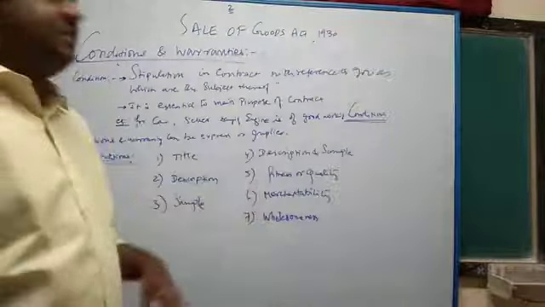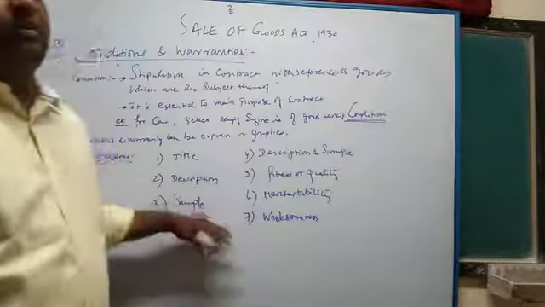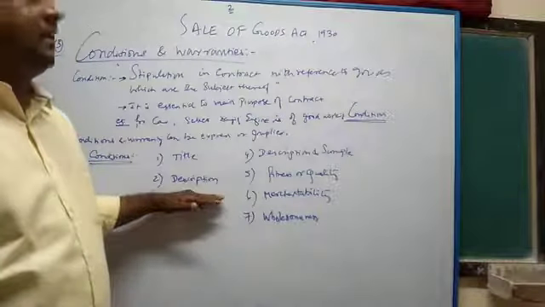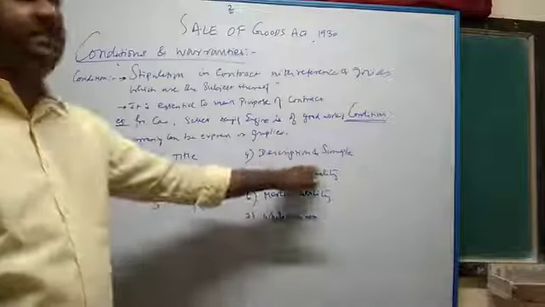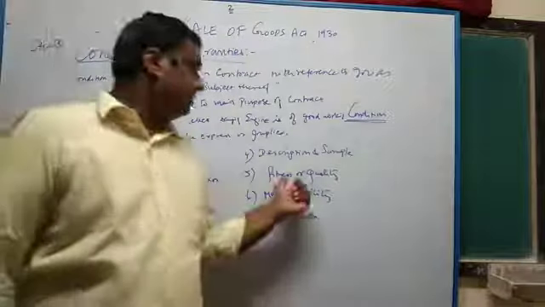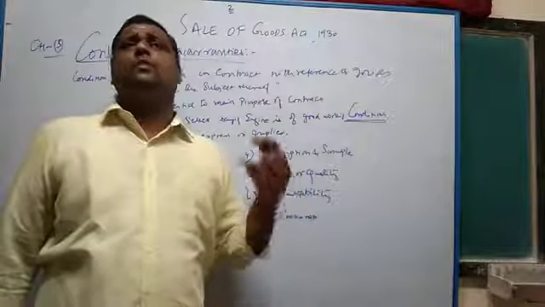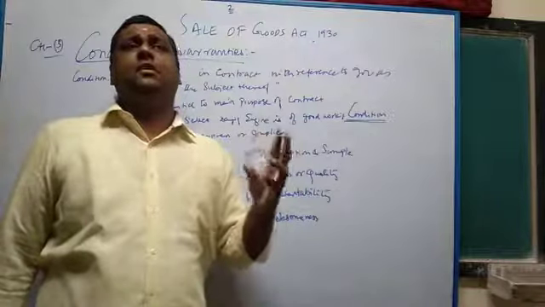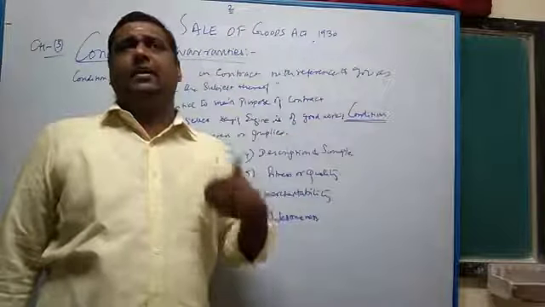Description and sample. It's a combination of description and sample where you are going to buy the goods of that particular category as well as a sample. Both the combination is called description and sample. Fitness or quality. It should satisfy the buyer's purpose. Fitness means it is of a good quality. It is going to be fit enough, healthy enough for the buyer for buying the product.